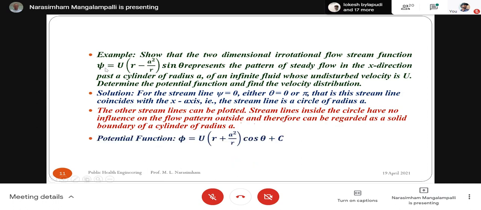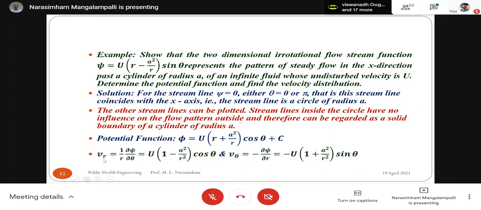Now, this is your stream function. Now, the corresponding potential function, I have given it here like this. Now, how do you get it? See, this is what we have. Psi is equal to this.